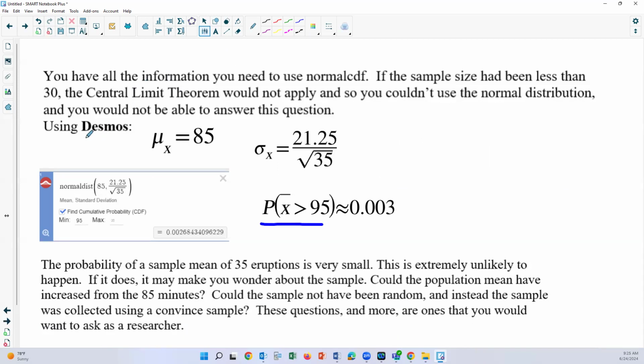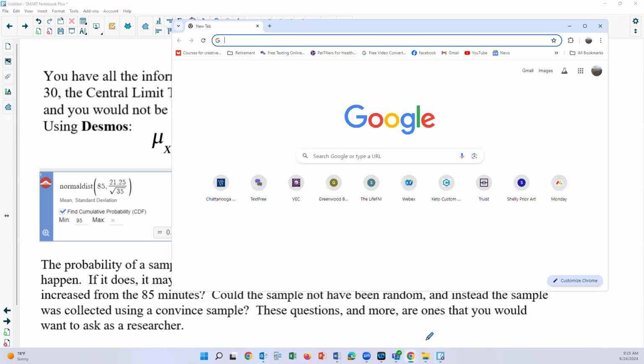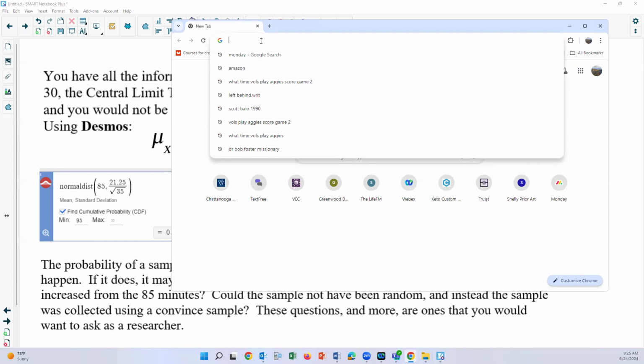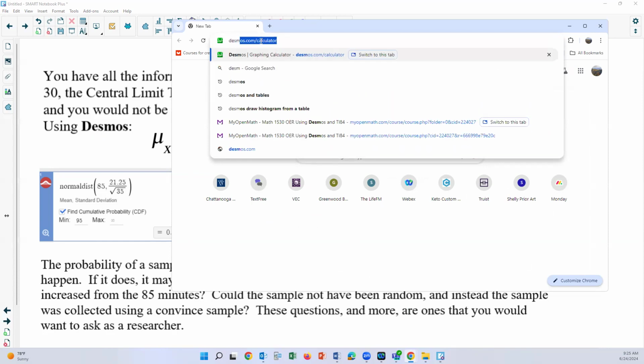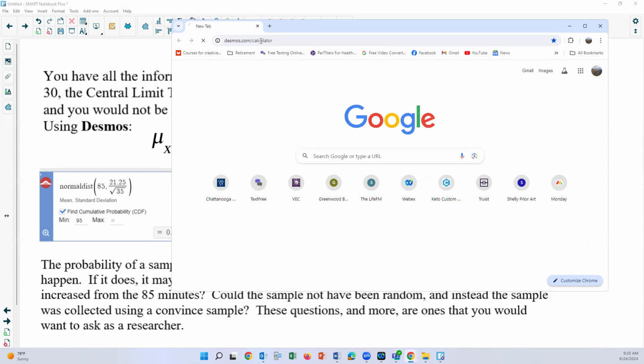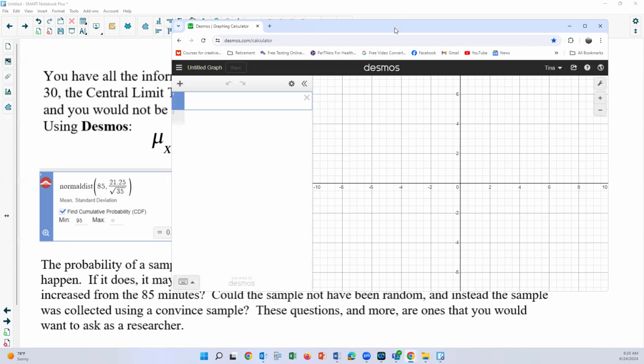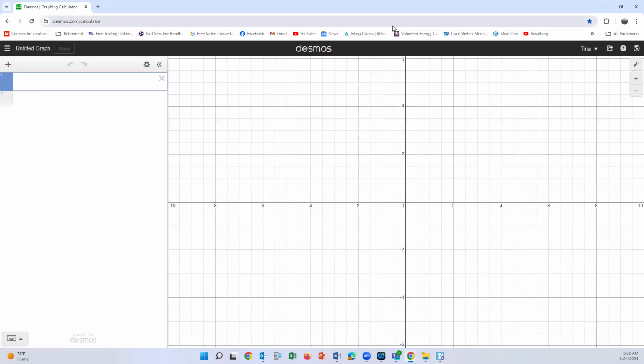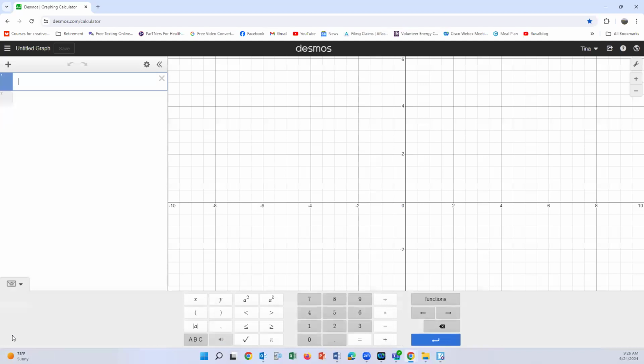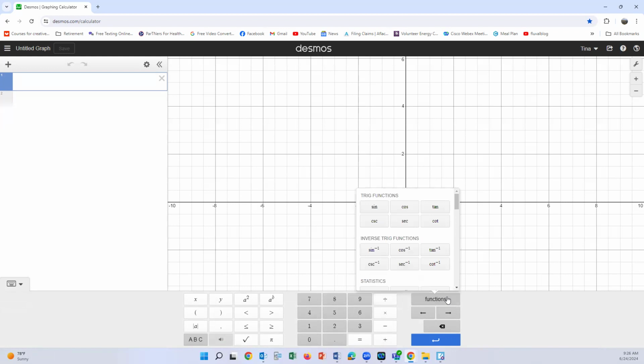And we're going to use Desmos to do this. So I want to open up Desmos and show you where we're going to go. Let's type in desmos.com. Desmos.com, and this comes up. A lot of times I forget the commands I need to use. So I'm talking about a normal distribution. I'm going to come down to the small keyboard that says Show Keypad on Desmos and click that. And then this calculator will come up. We're going to click Functions.